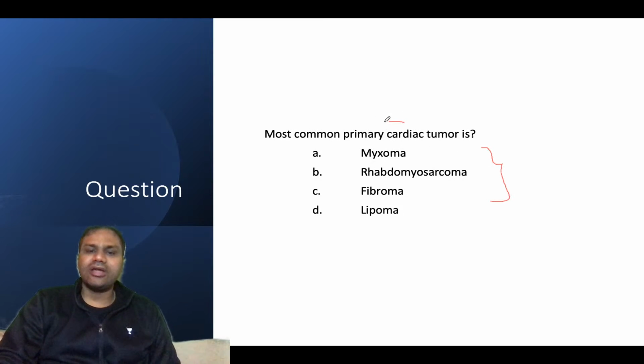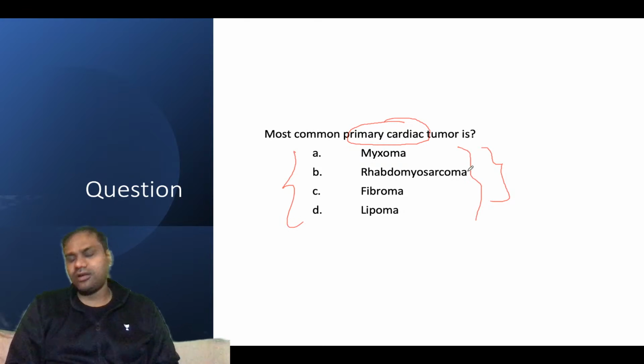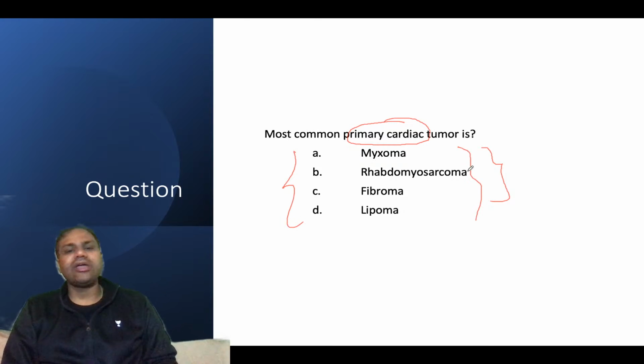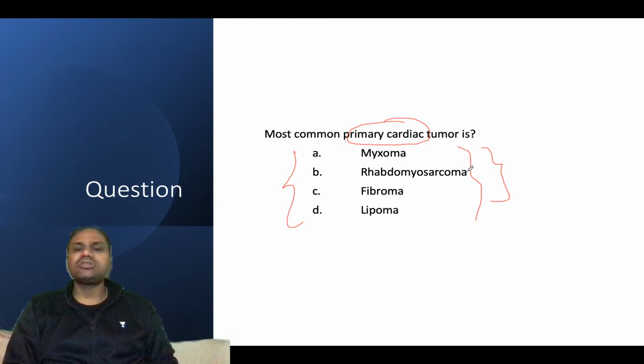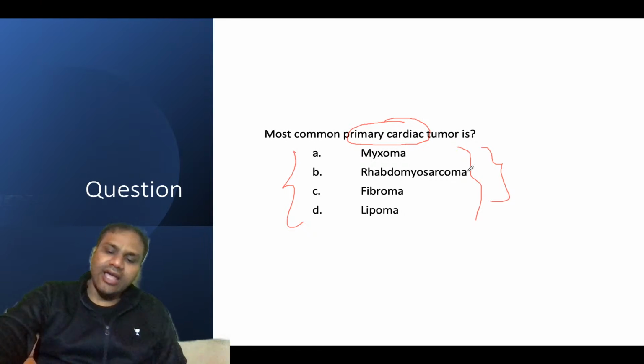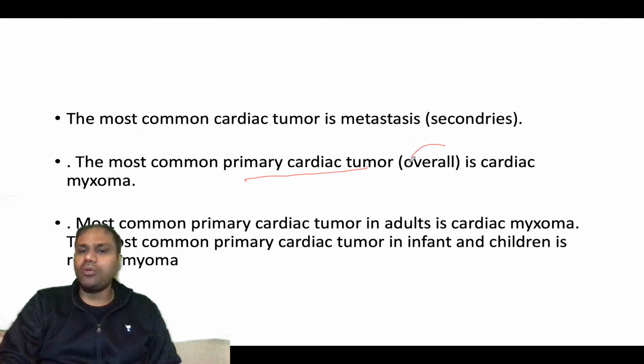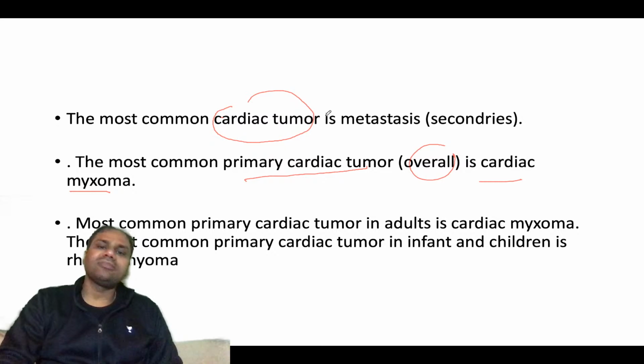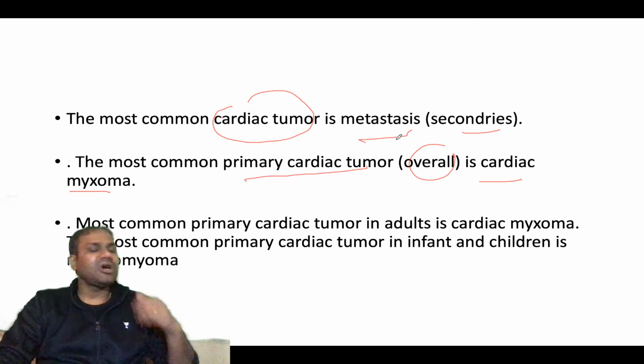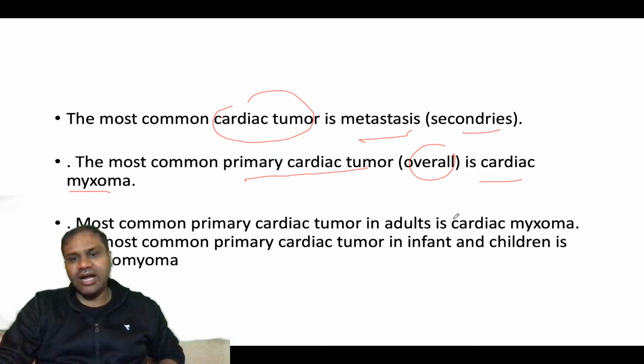Another question: the most common primary cardiac tumor is? Nothing else is given, like age, and it is asking about primary. The most common cardiac tumor overall is secondaries, or metastasis, and the most common primary cardiac tumor is myxoma. So the most common primary cardiac tumor in adults is cardiac myxoma.